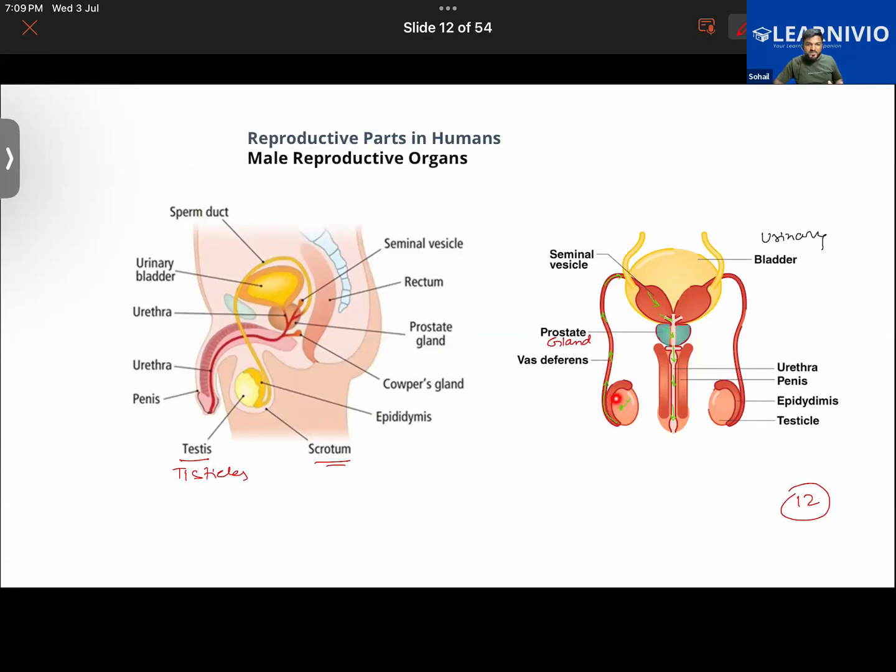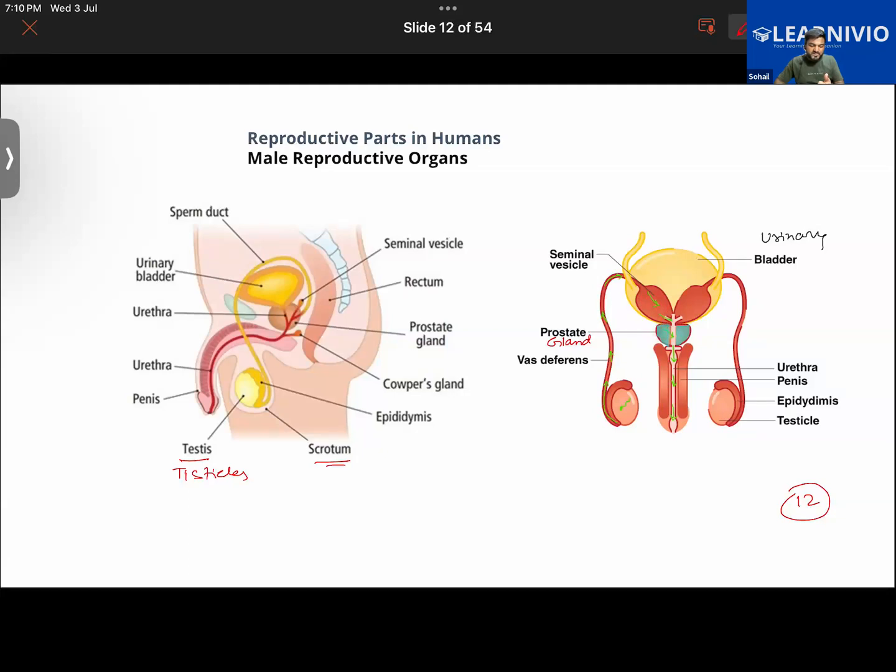In the semen, we have learned that sperm is produced by the testicles, and via the vas deferens it goes into the urethra. Apart from that, some other things are also found in the semen.